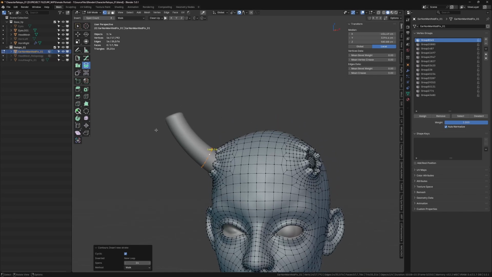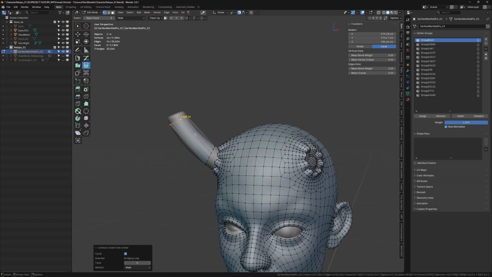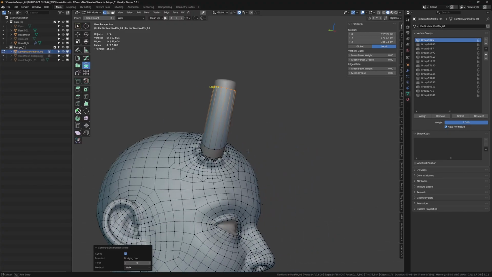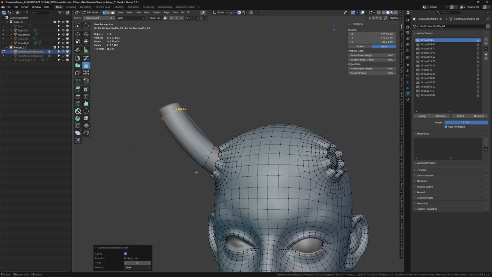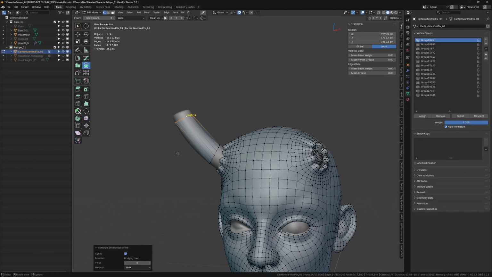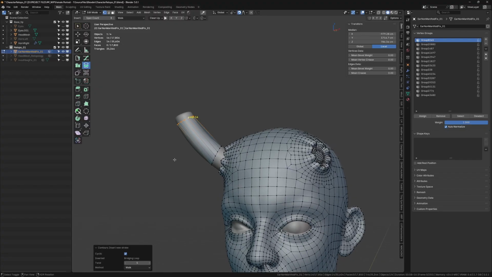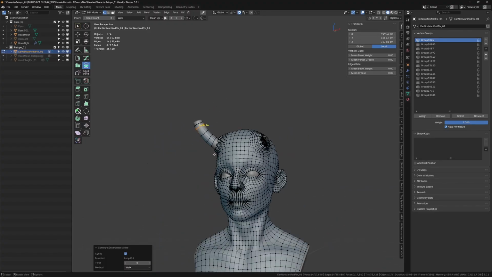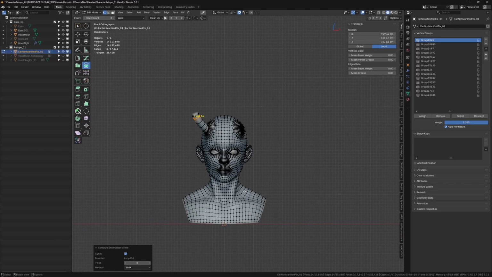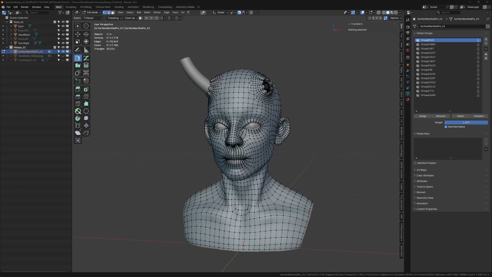Now I have to define the end point where it's going to end. So I'm going to press Control again and start drawing, and if I leave, this is going to create the end points. The first created edges and the secondly created edges are bridged together, and in between I can start adding more points by pressing Control and drawing like this. It is very useful in the cases of retopologizing an entire arm or leg and even the fingertips. That's it for this video, guys.